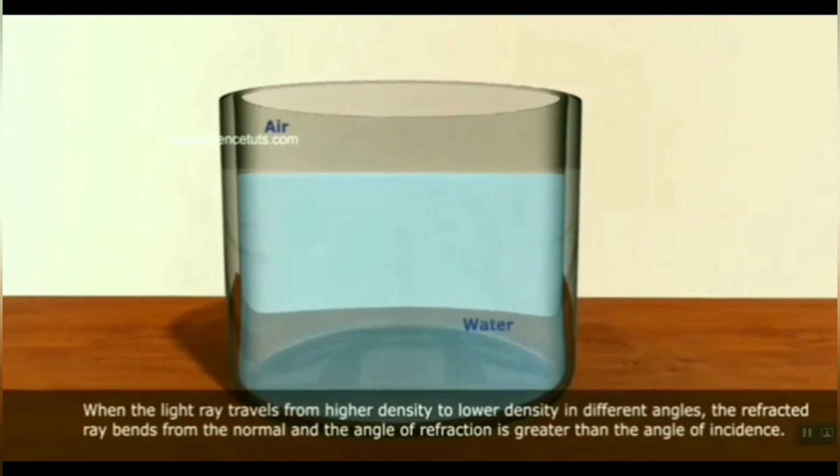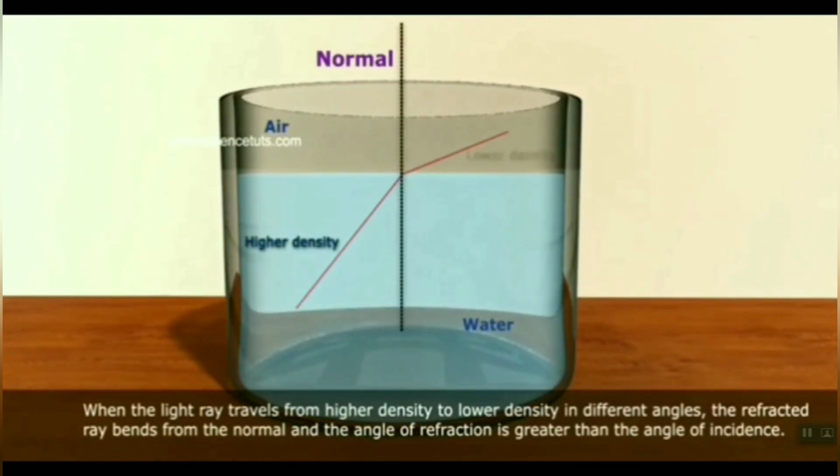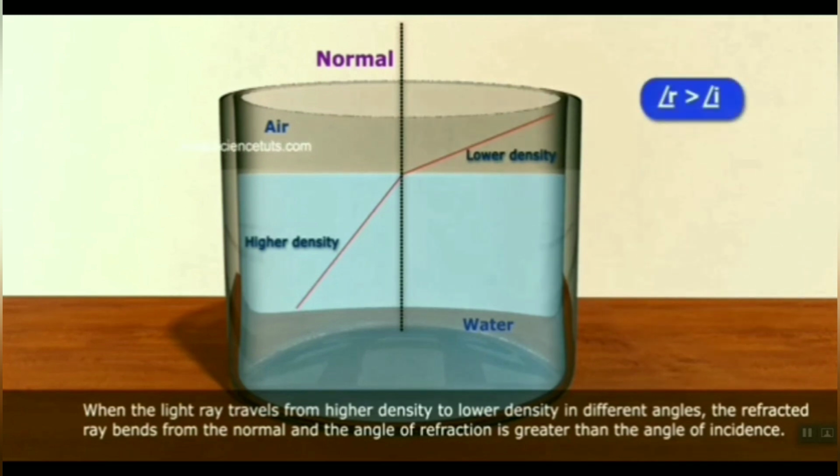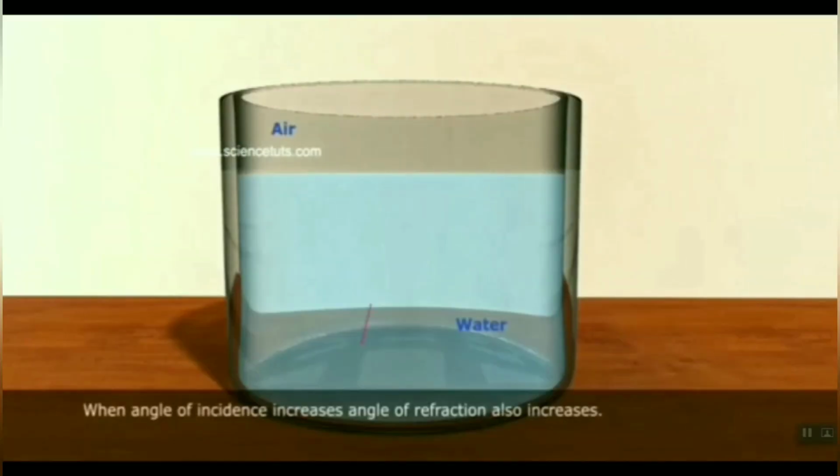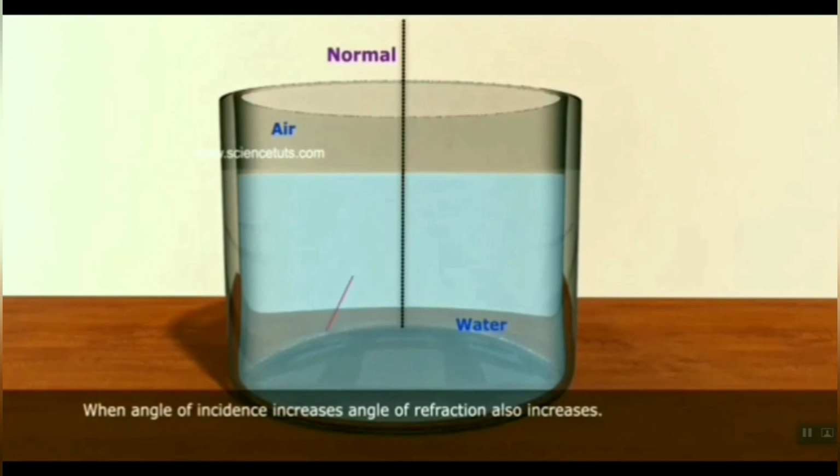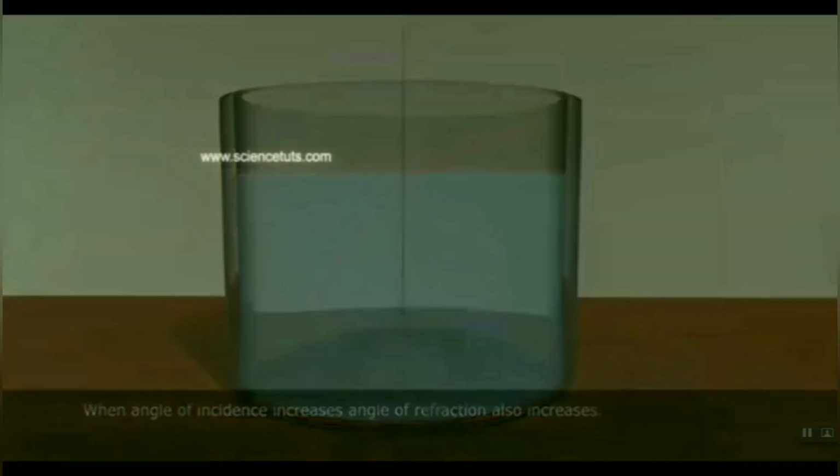When the light ray travels from higher density to lower density at different angles, the refracted ray bends away from the normal, and the angle of refraction is greater than the angle of incidence. When the angle of incidence increases, the angle of refraction also increases.